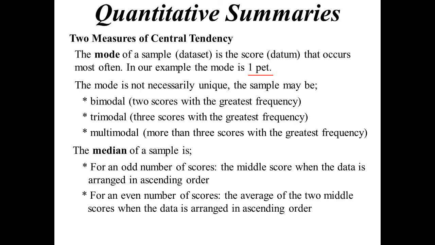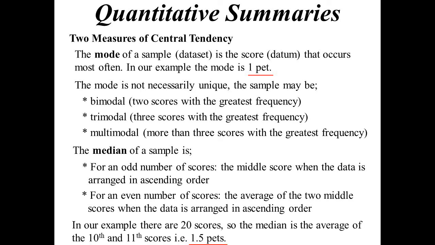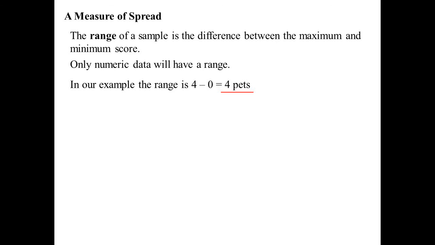Now, our example, we had 20 scores. So that's an even number. So I want the average of the 10th and the 11th. So the median is 1.5 pets. Now, obviously, you can't have 1.5 pets unless there's been an unfortunate accident. Measures of spread. So range, maximum minus minimum. So our pet one would be 4 pets. Now, you can only have a range with numeric data. Again, you couldn't say what's blue minus red. I mean, it just wouldn't work.